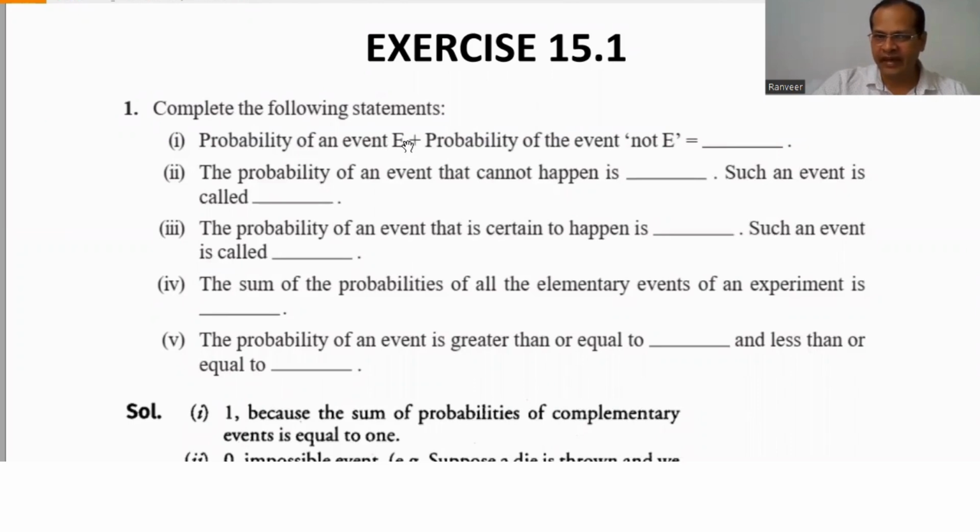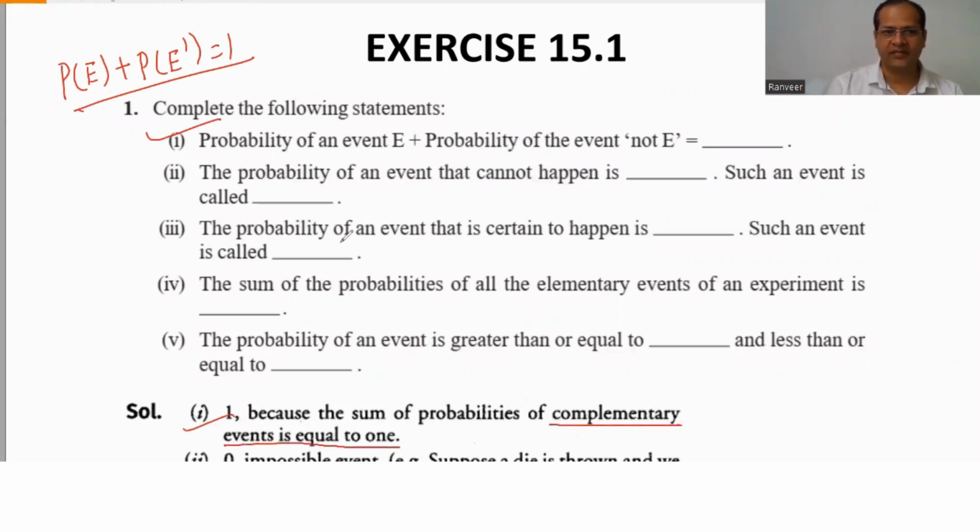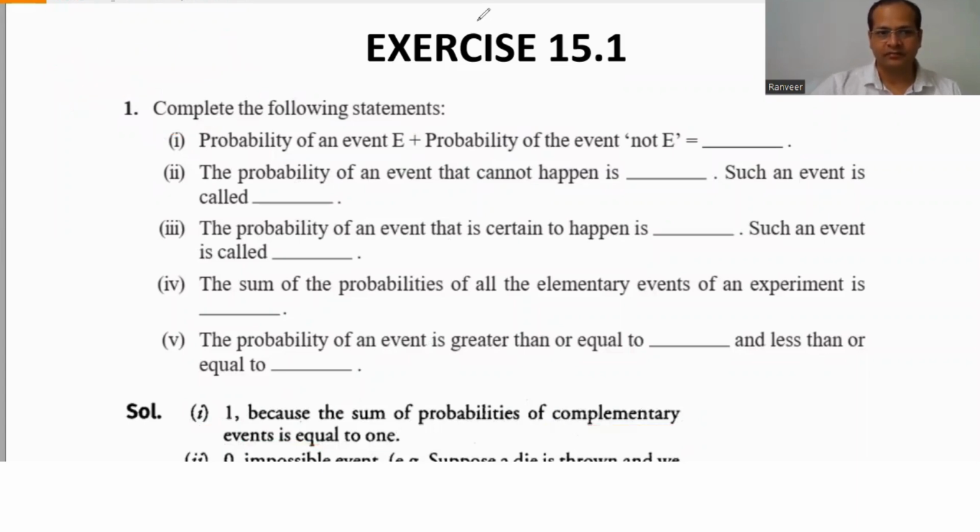Probability of an event E plus probability of event not E. We know that probability of E plus probability of not E is always equal to 1. So the answer is 1, because the sum of probabilities of complementary events is equal to 1. This is the explanation.